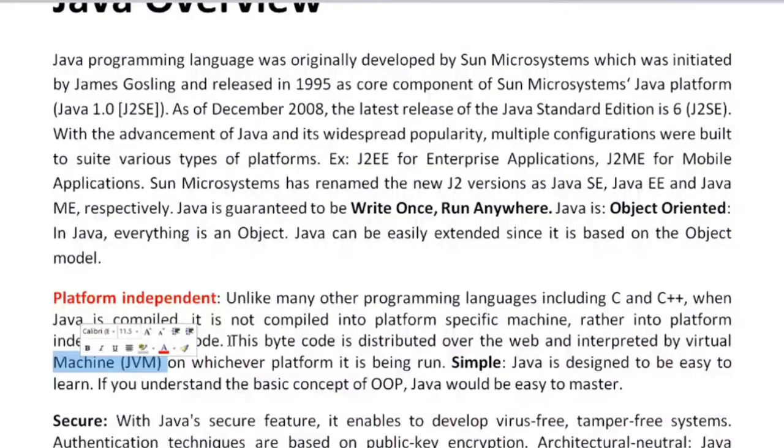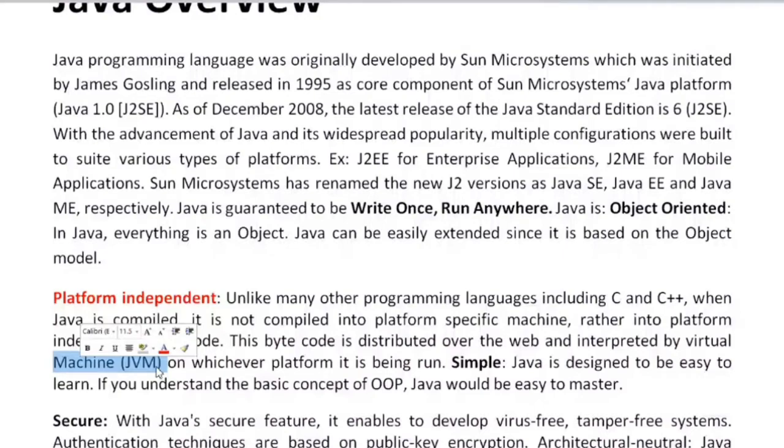Whenever they run together, they produce the output. Otherwise you can say the JDK, the Java Development Kit, is what you use for executing any Java program.